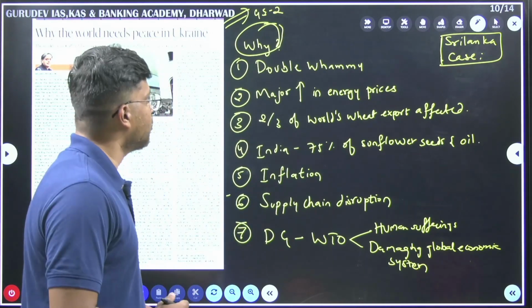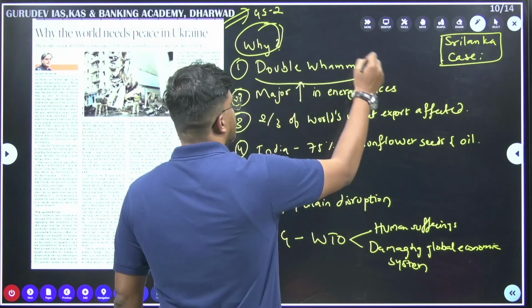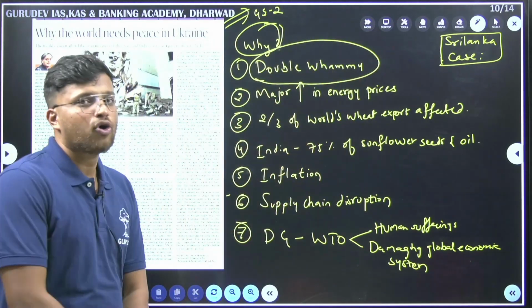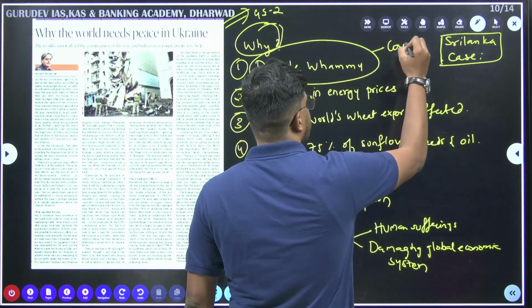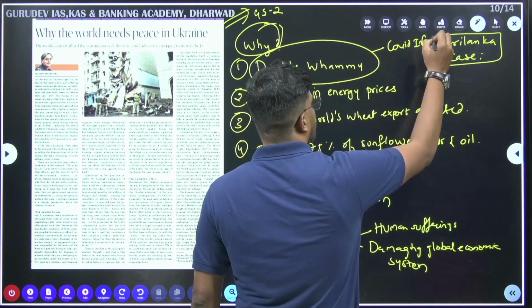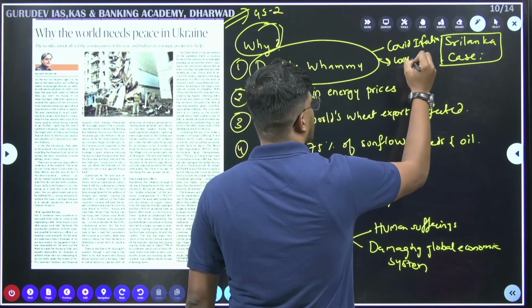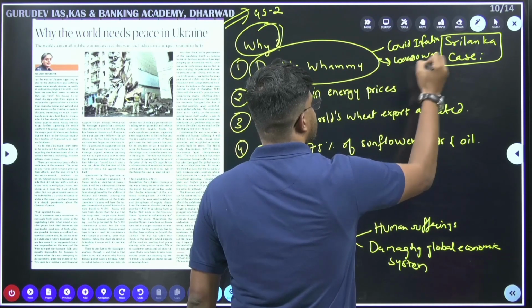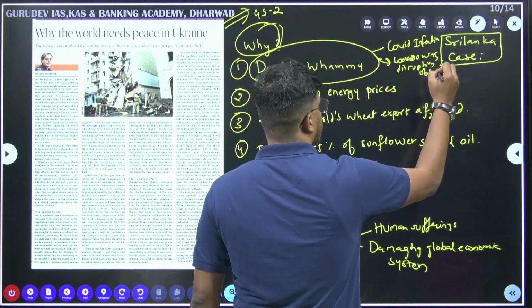When we look at it, firstly, the world is already suffering from something called a double whammy. That is, we had COVID infections. Because of COVID infections, there was lockdown and disruption of the supply chain.